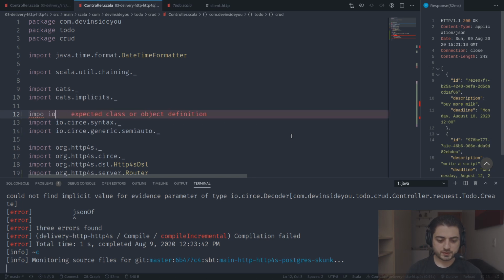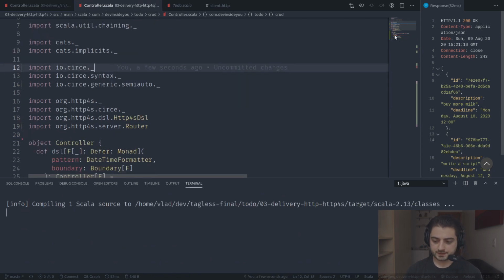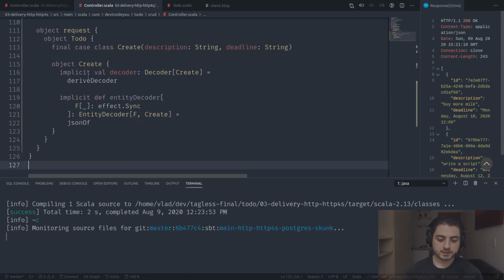Maybe also IO Circe. Import IO Circe like this. All right, yeah. So these red lines disappeared. Great. So now we can create stuff. So before we go into copy paste stuff, I remember like my script tells me that in